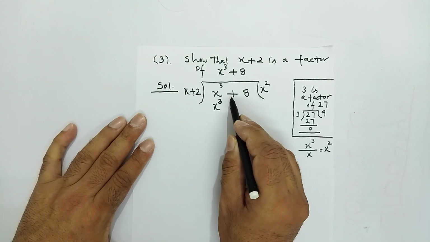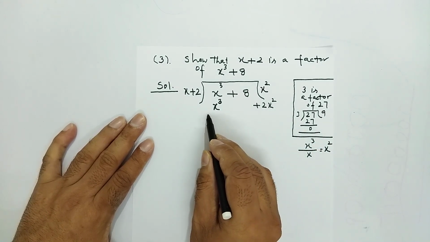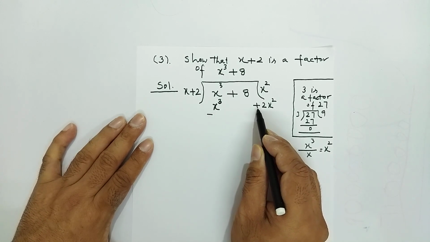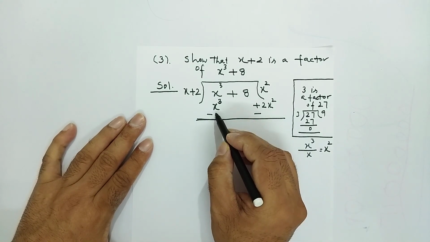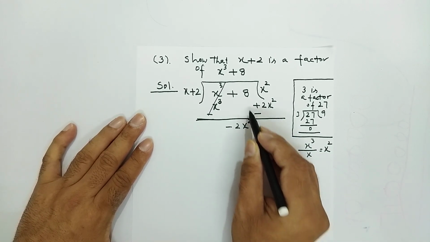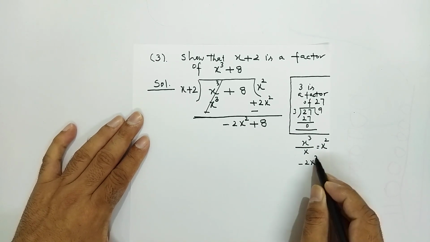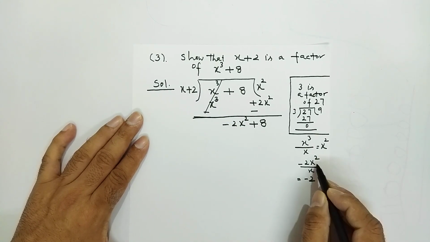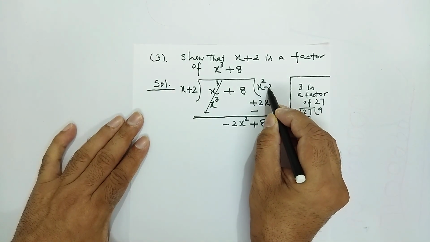I can never write below this plus 2x square, I will write it aside, because below, only like terms can be written. This is of plus sign, I will change into minus. This is of plus, I will change it into minus. x cube is of plus, x cube is of minus, they can be cut. Now minus 2x square will come first and then is plus 8. Now what we will do? Minus 2x square, first term, this will be divided by x. Now you can say minus 2 and x power 2 minus 1 is x only. So this minus 2x will come in quotient.